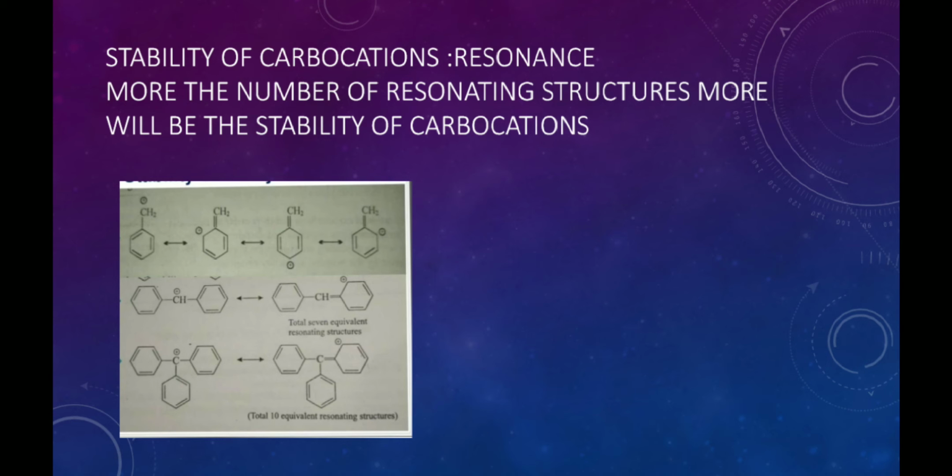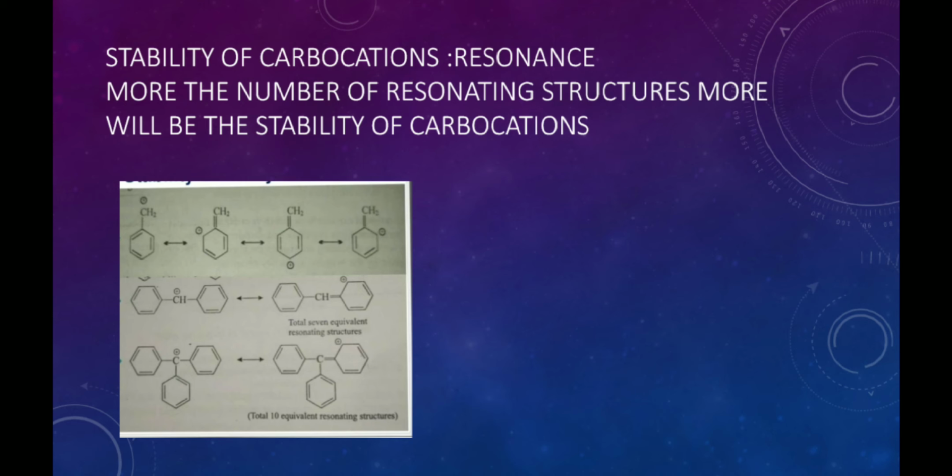Suppose there are many carbocations in which the number of resonating structures varies. On what basis will we decide that a particular carbocation is the most stable or a particular carbocation is less stable? The answer is very simple. The carbocation having the more number of resonating structures will always be more stable.